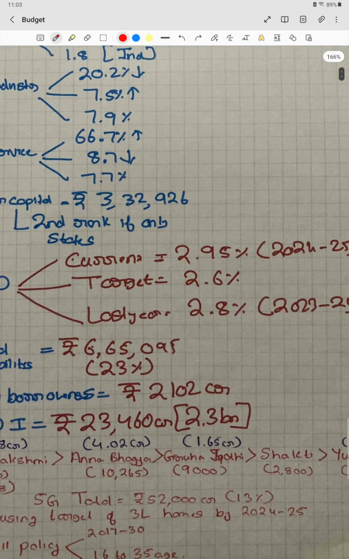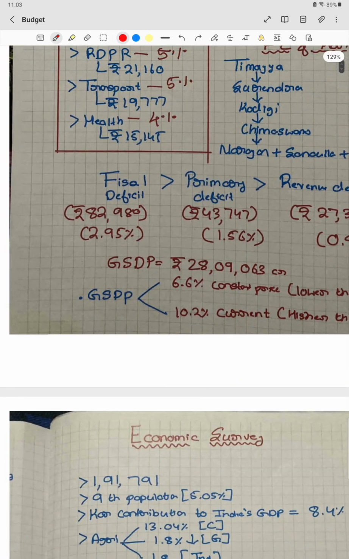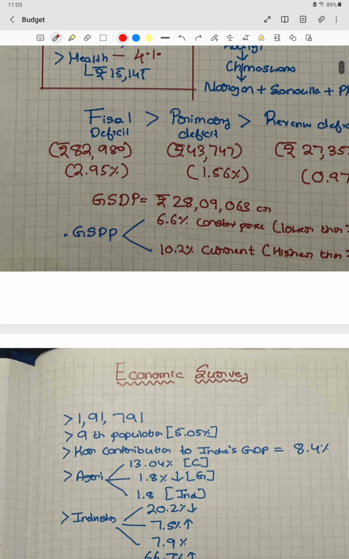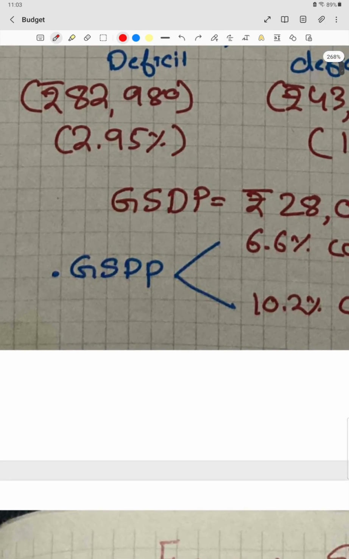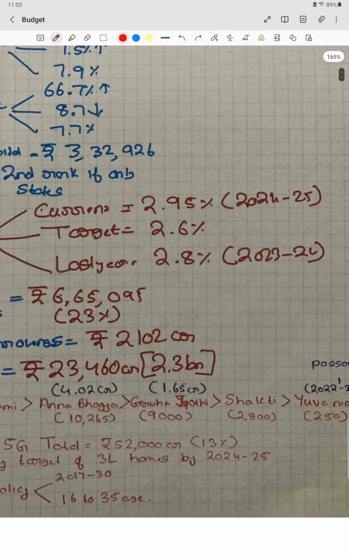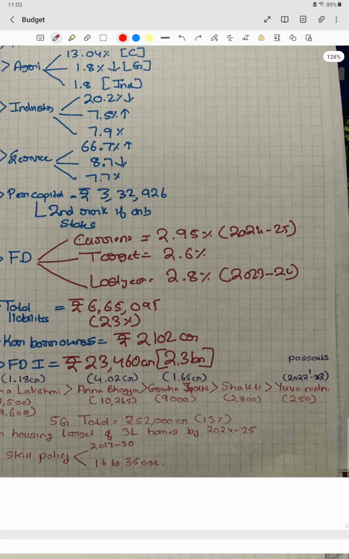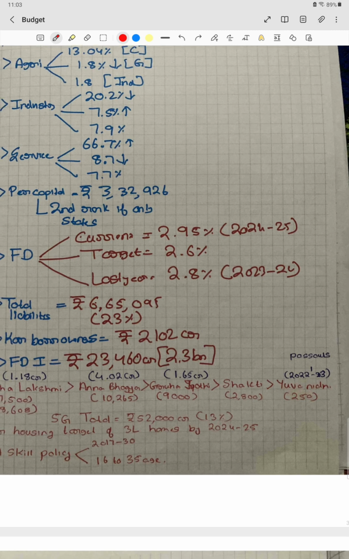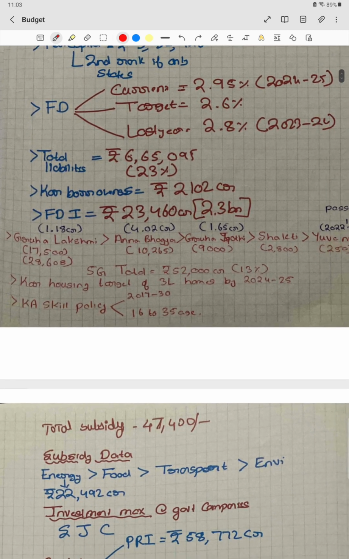And then we have fiscal deficits. We saw a number here, the fiscal deficit is 2.95. But if we look at the economic survey, we get different numbers, so I have simplified them. If they ask what is the target of fiscal deficit in the next year or this year, it is 2.6%. What is the current fiscal deficit? It is 2.95% for the year 2024-25. And what was it last year? It was 2.8%.